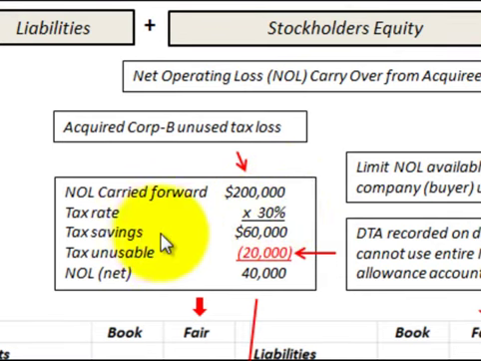So our potential savings would be 30% times the $200,000, or $60,000. In our example, we're saying that we're unable to use $20,000 of that $60,000 because we're not going to be able to generate enough income to absorb all of that loss. So our net would be $40,000.